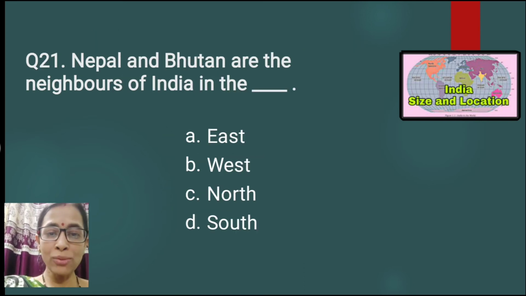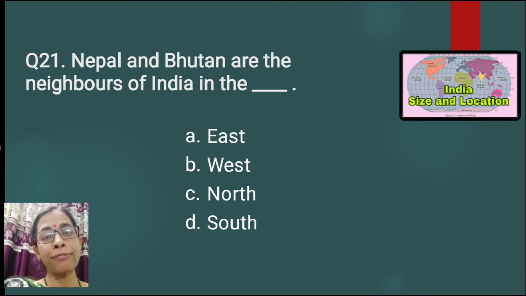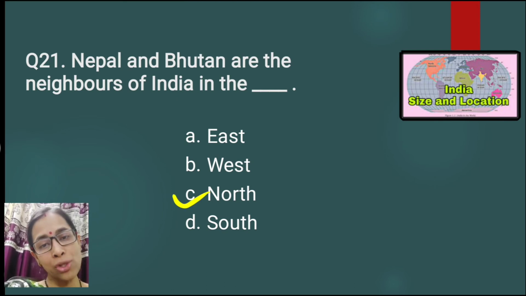Question number 21. Nepal and Bhutan are the neighbors of India in the dash. In the east, west, north or south? The correct answer is option number C, that is north.